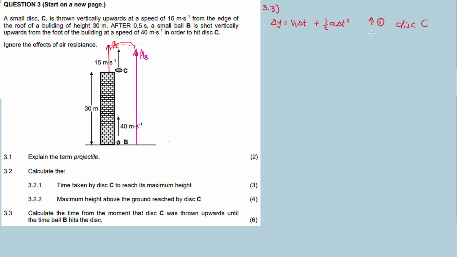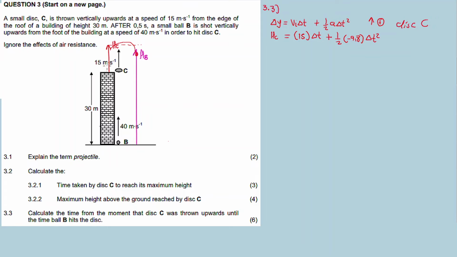Now check this out, choosing up as positive for disk C. I'm going to use this formula so that I can calculate the height where both the disk and the ball meet, right? Let me substitute.